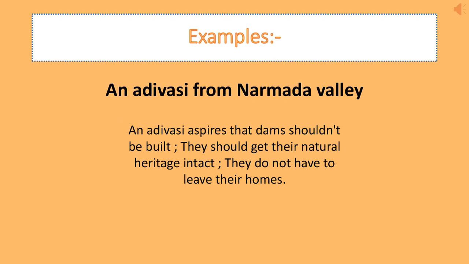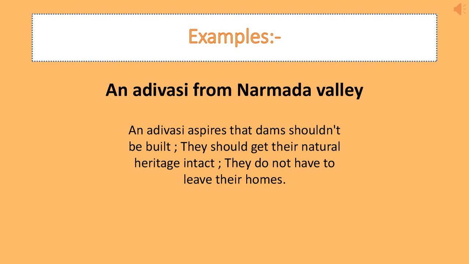Whereas we see the second example, an Adivasi from Narmada Valley. Now we all have discussed Narmada Valley, where the dams are being created. The people who live near the dam had to dislocate themselves.